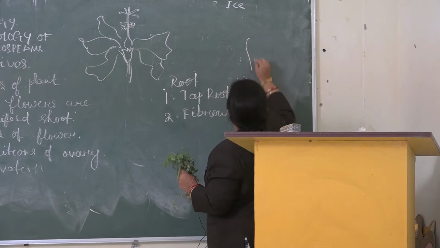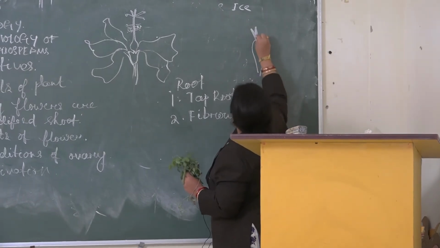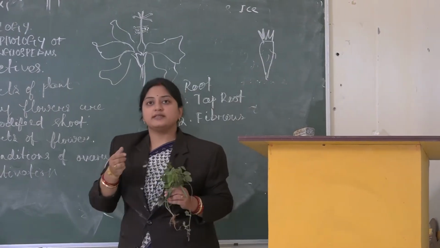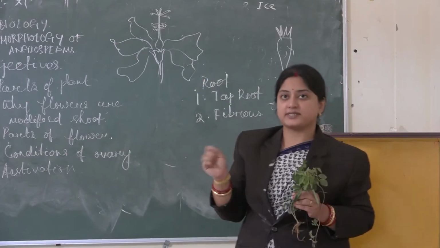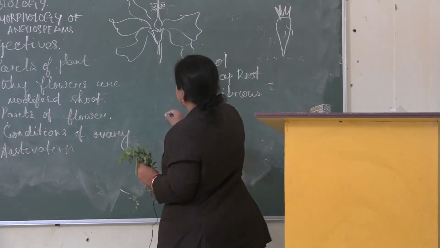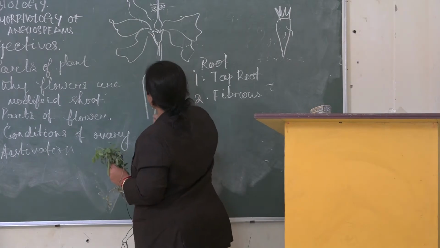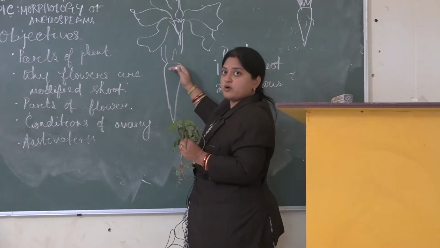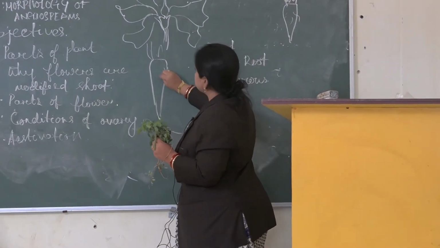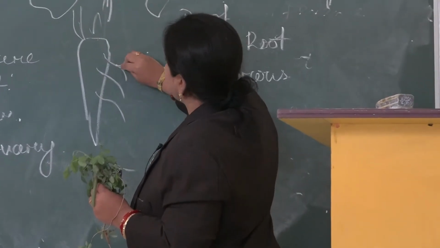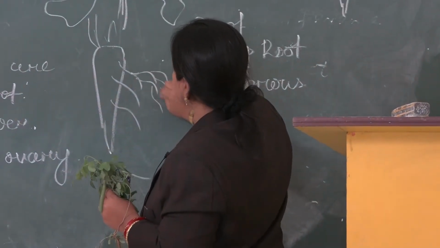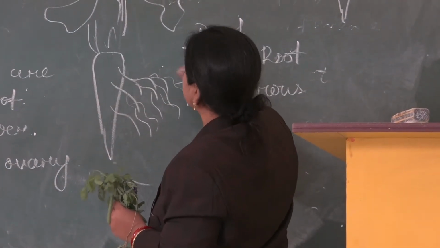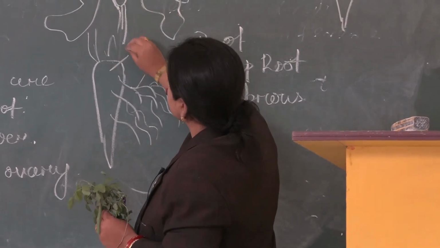First, see, this is the example of a carrot. You must have seen a carrot or radish. In that you will find small secondary roots emerging. So what is primary and secondary root? In case of carrot this is the primary root. Why? Because this is the first root. From this small roots emerge, and from the secondary root, if other small fiber like projections emerge, they are known as tertiary roots. This is your secondary root and this is your primary root.